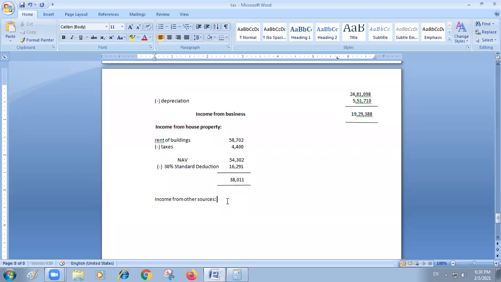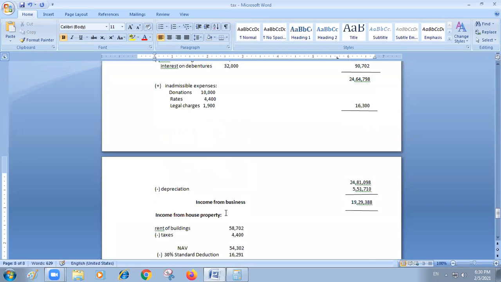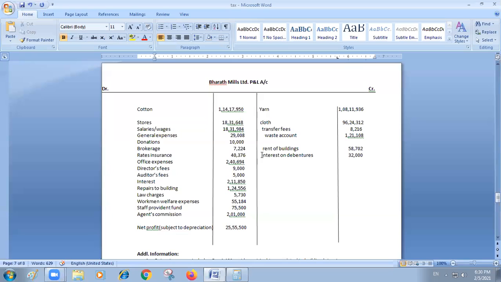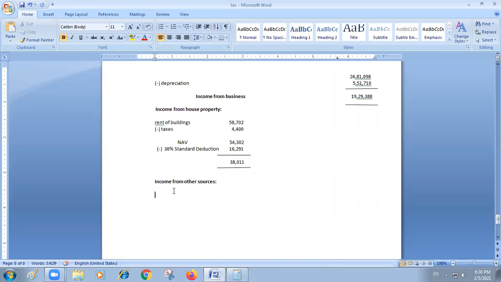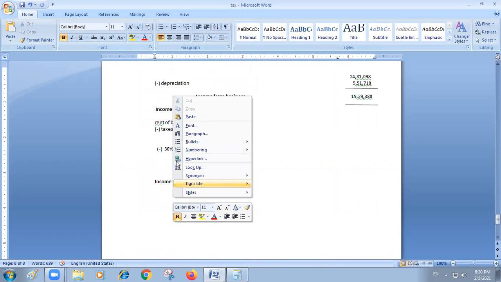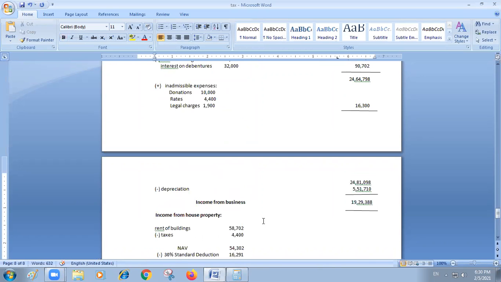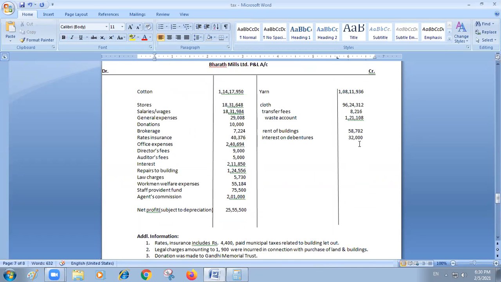On other source income, we have found out interest on debentures. That you have to calculate. Now you see, what is that amount? It is 32,000 is given.